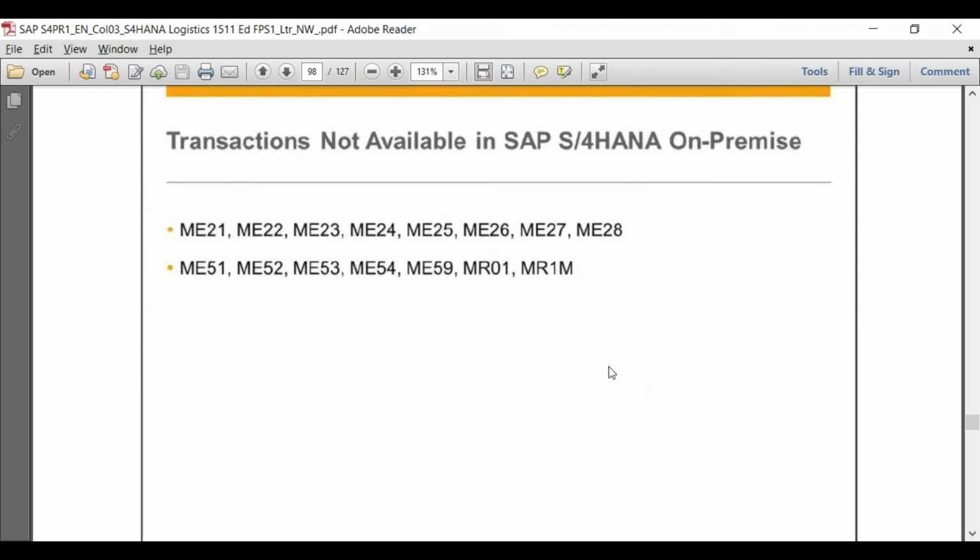So you don't need a separate box for these functionalities. Okay, these transactions were already old transactions. I don't think anybody is using them as of today, at least this, but yes, MR01, MR1M we normally use sometimes. So these are not available, and the reason is that for ME21, 22, 23, the new transactions are already available. These are the transactions which we have been using for years. In 1511 if you try, they still work, but they are not going to be in the target architecture. Going forward they will be completely deleted. As of now, even in 1511 it is available.